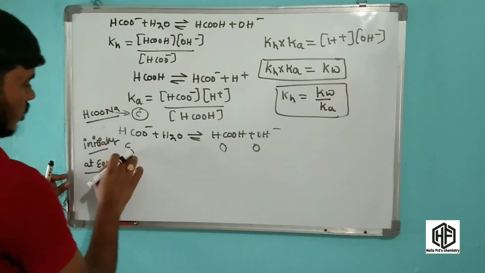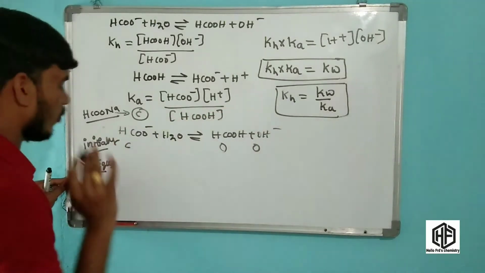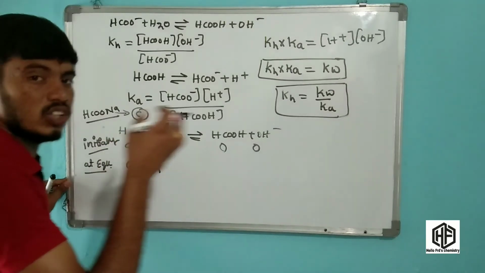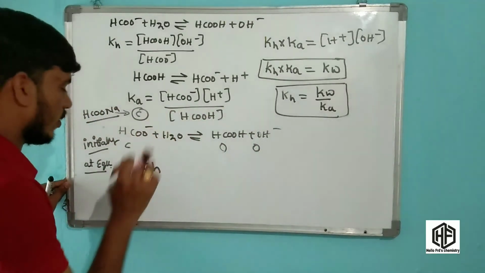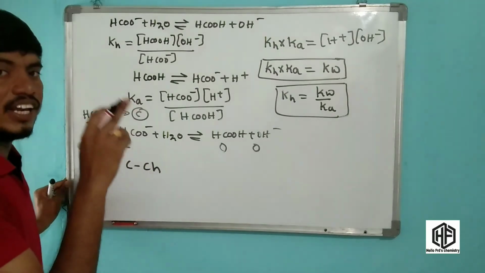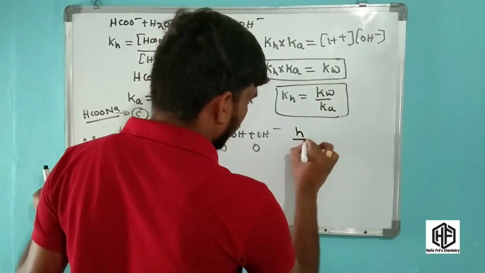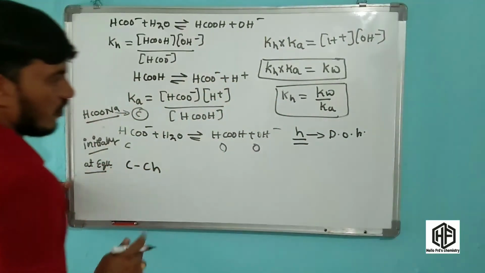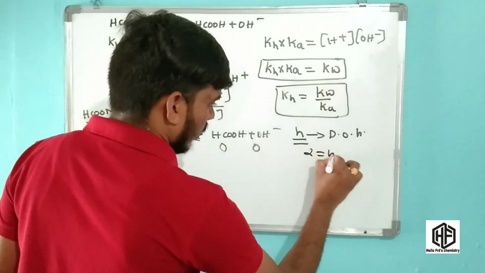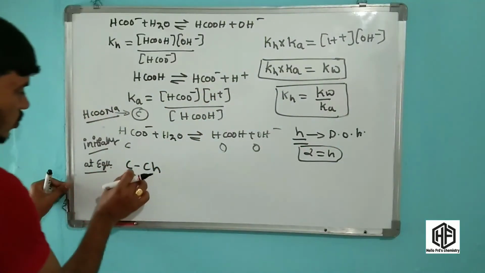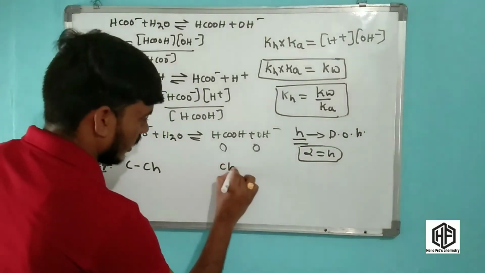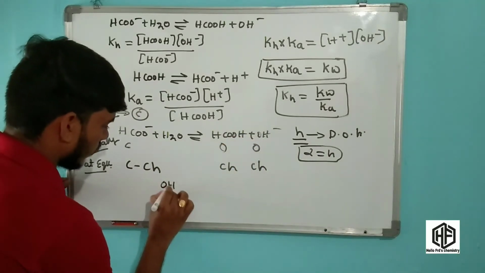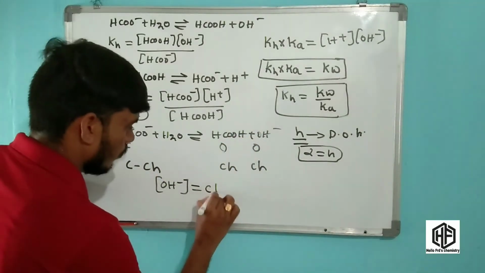Now the degree of hydrolysis of this reaction is similar to the degree of dissociation. C minus Ch moles remain, and Ch moles is hydrolysed. This is called the degree of hydrolysis. H is the degree of hydrolysis, similar to the degree of dissociation. So the equilibrium concentrations are C minus Ch, Ch and Ch. Now we have to calculate the OH minus ion concentration, which is equal to Ch.